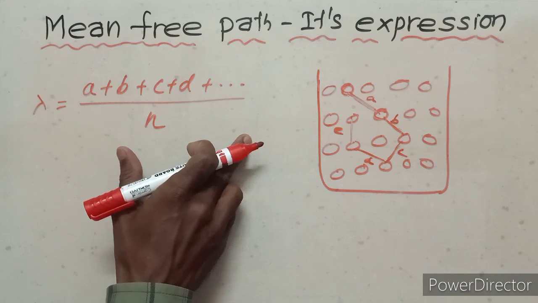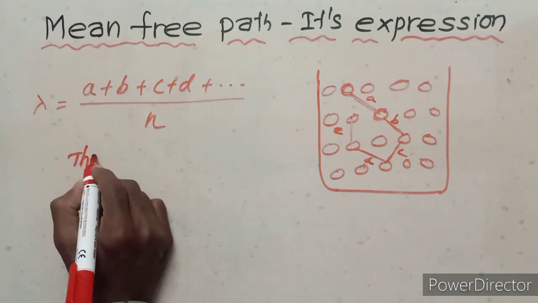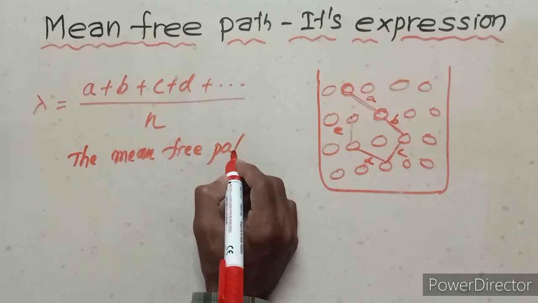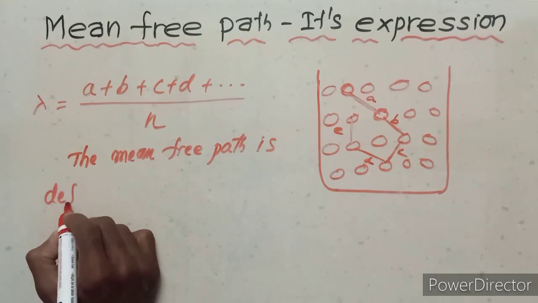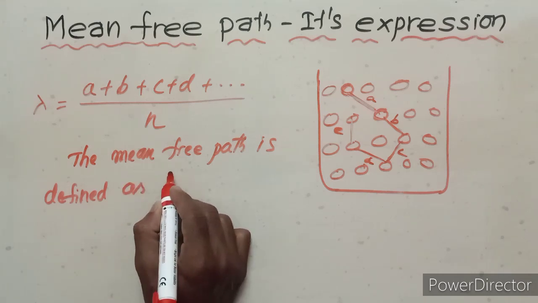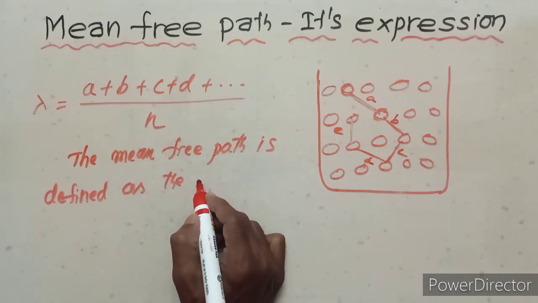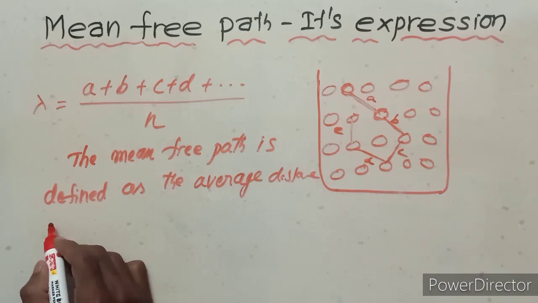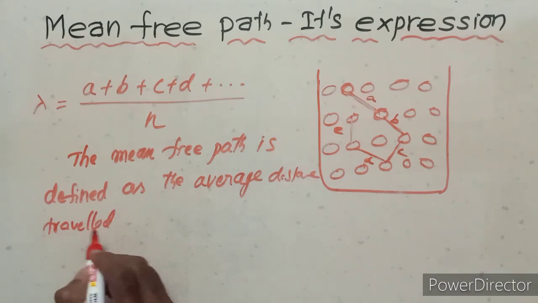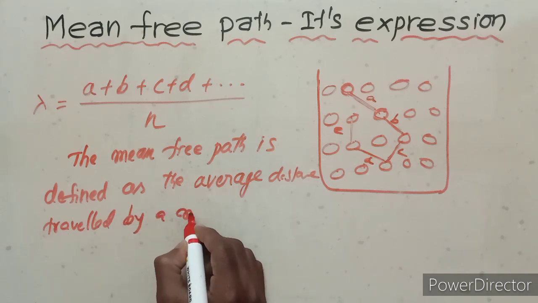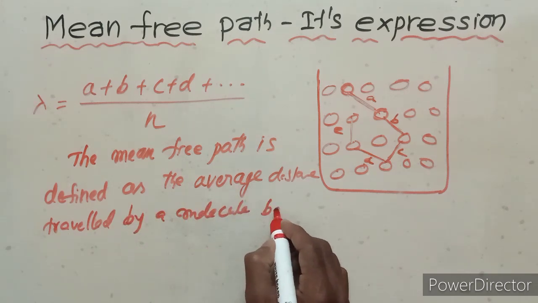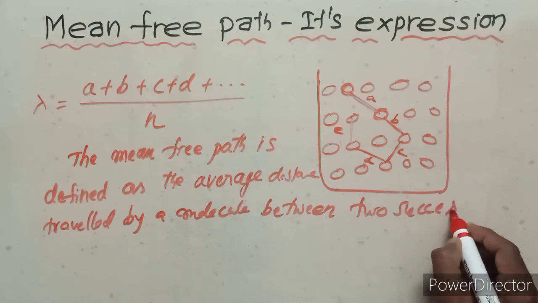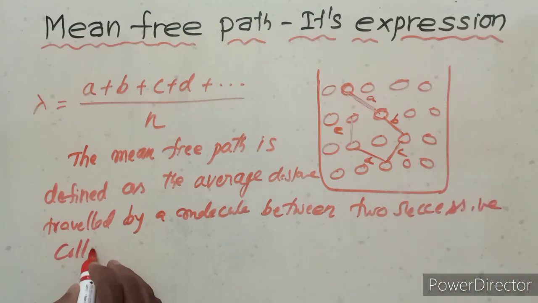that's the way. What is the definition? The definition is: the mean free path is defined as the average distance traveled by a molecule between two successive collisions.